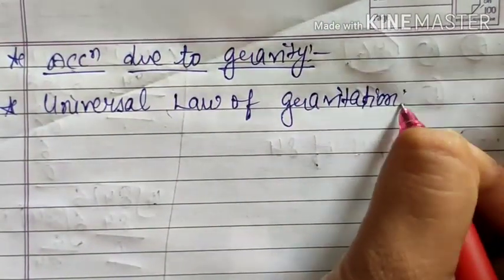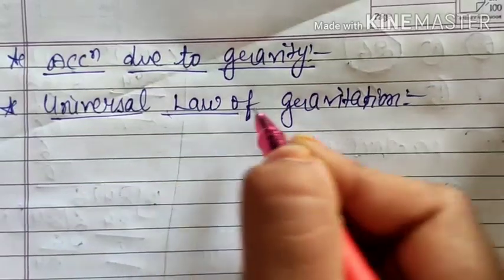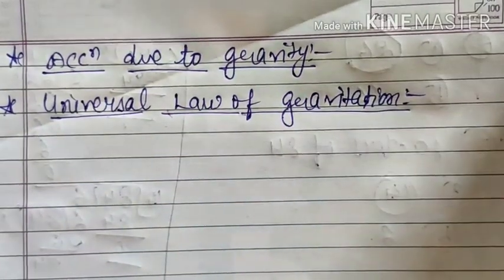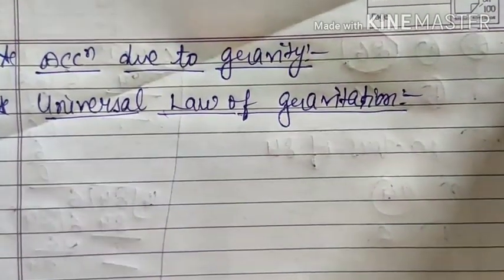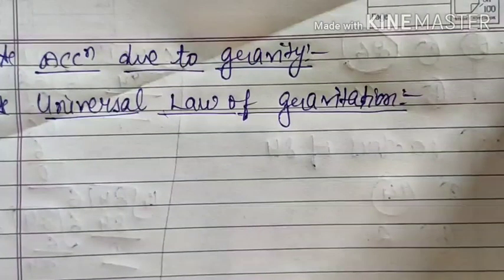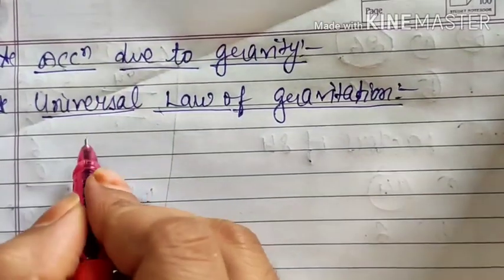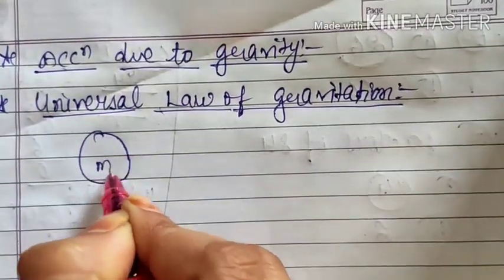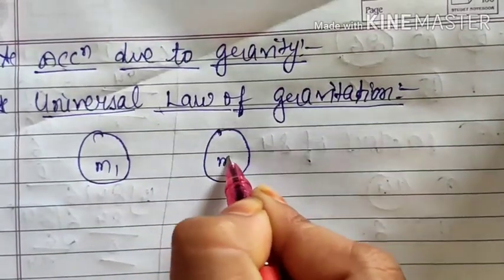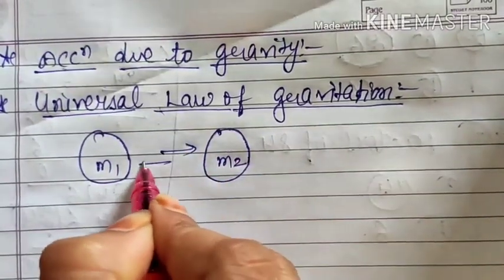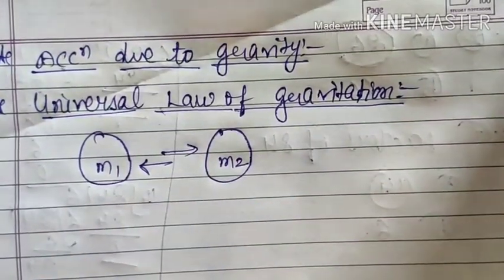He said that any two bodies in the universe which have mass, obviously if a body is there it will have mass, it can be less or more, but for sure it will have some mass. So any two bodies in the universe, suppose the mass of the first body is m1 and the mass of the second body is m2, then they will attract each other. That is the universal law of gravitation.